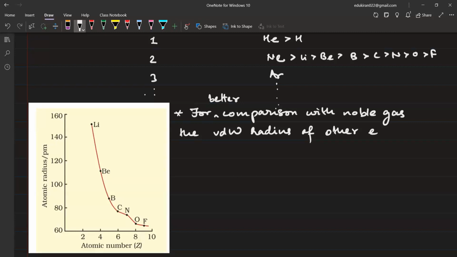For better comparison with the noble gas, the van der Waal radius of other elements is taken. All of you understood this?